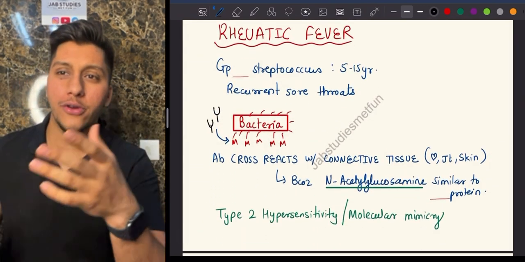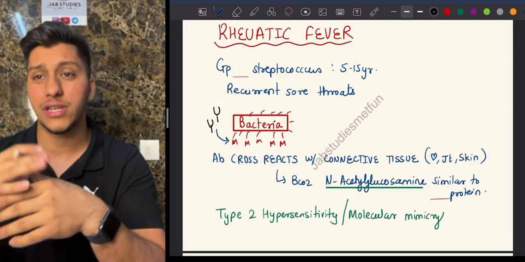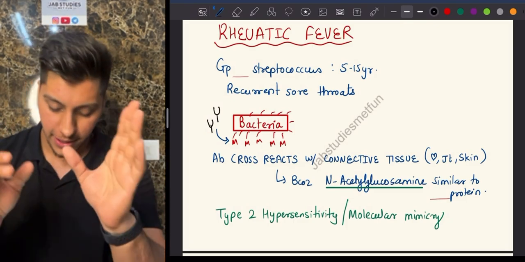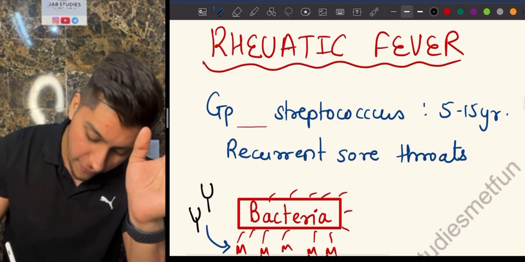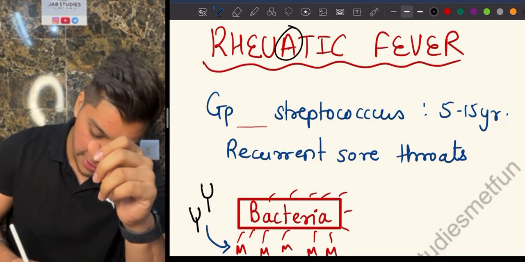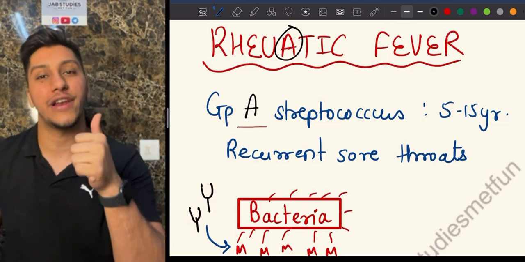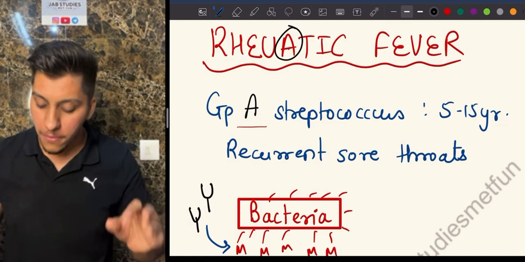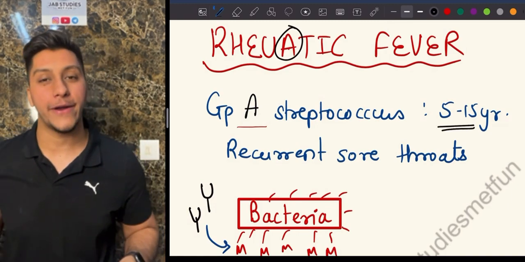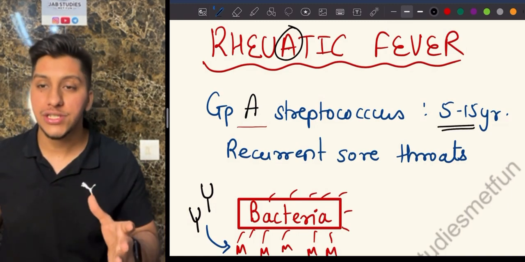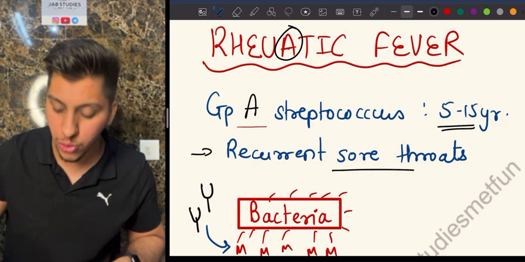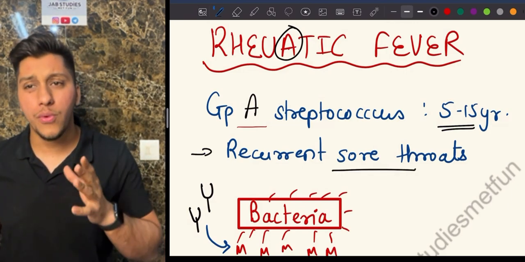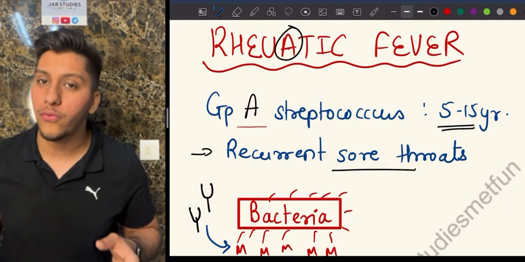Now, there are so many group A, group B, group C streptococcus. How do you know what is the cause of rheumatic fever? Very easy. In rheumatic, you have an A over here. So that is why it is a group A streptococcal infection. Easy. The common age group which is affected is 5 to 15 years of age. What is the history? You will have recurrent sore throats.